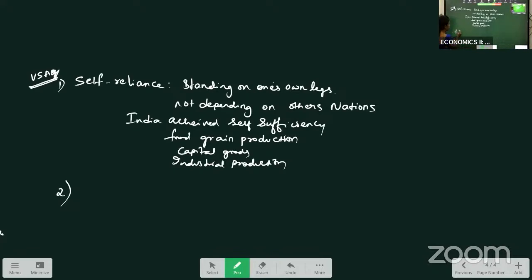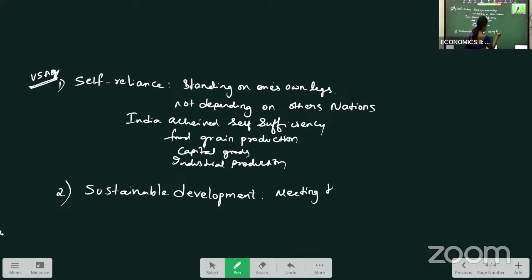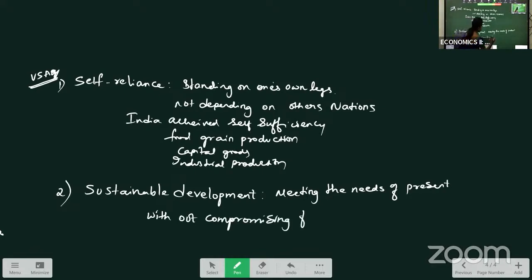Next question is sustainable development. What is sustainable development? Sustainable development means meeting the needs of the present without compromising for the future. Without compromising for the future. Means what? Sustainable development.